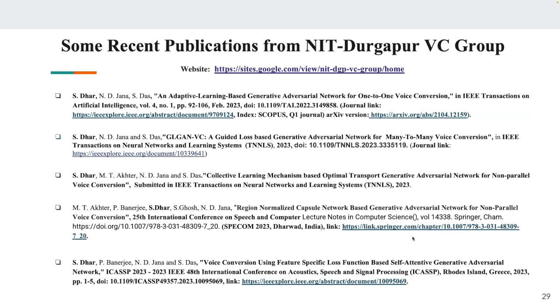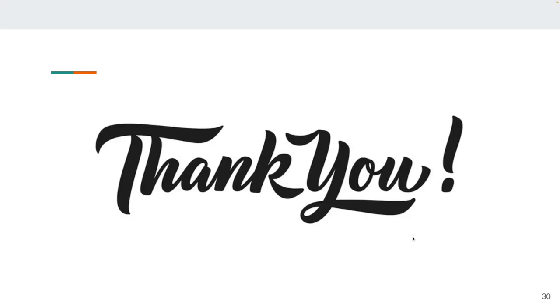And these are some other recent publications from our NIT Durgapur VC lab. We have also done many-to-many voice conversion as well as one-to-one voice conversion, and a similar kind of work we have done that was accepted in ICARES, where we have used the MSD metric for training instead of FID. Thank you.